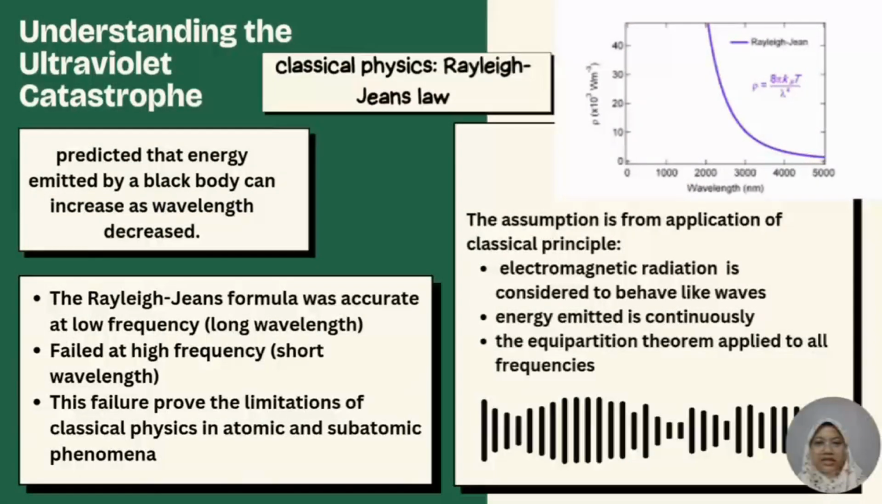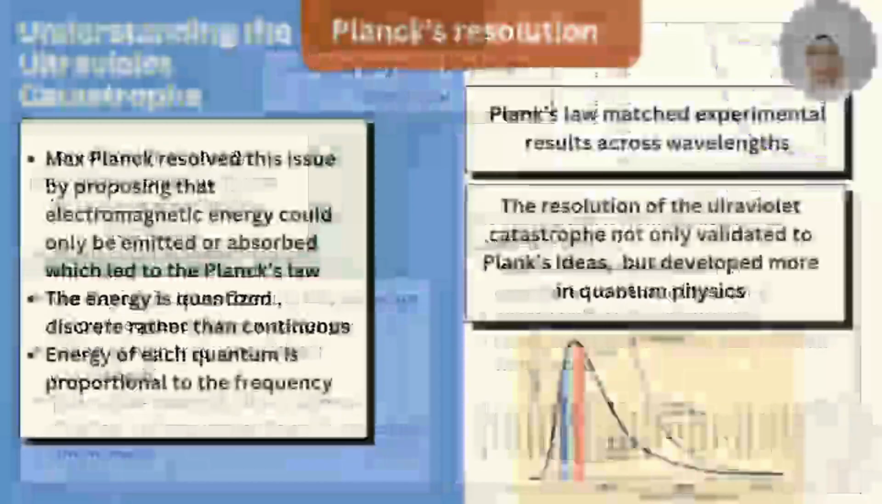The Rayleigh-Jeans law predicts that the energy emitted by a blackbody increases as wavelength decreases in classical physics. The formula was accurate at low frequency, which is long wavelength, but it failed at high frequency, at short wavelength. This failure proved the limitation of classical physics in atomic and subatomic phenomena. The assumptions come from the application of classical principles: electromagnetic radiation is considered to behave like a wave, the energy is emitted continuously, and the equipartition theorem applies to all frequencies.